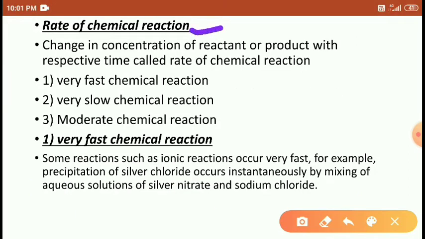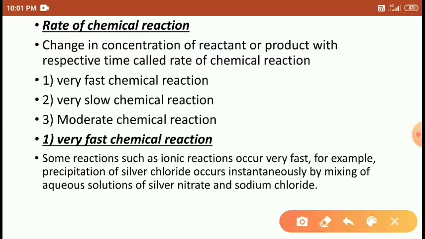So, what is the rate of a chemical reaction? The rate of chemical reaction means the change in concentration of reactant or product with respect to time. Change means the concentration increases or decreases: the reactant concentration increases or decreases, the product concentration increases or decreases with respect to time. That is what we call the rate of chemical reaction.